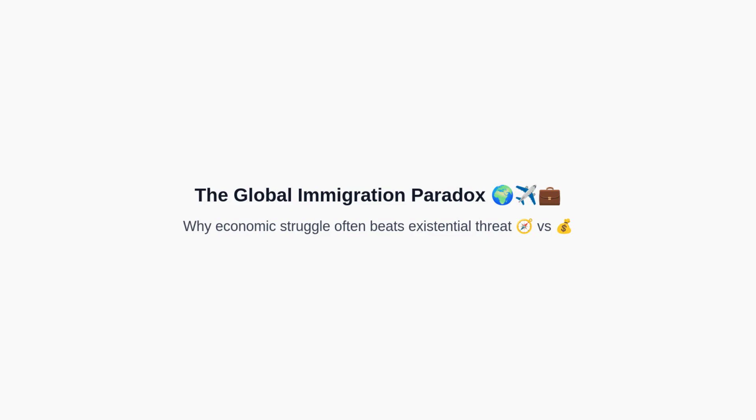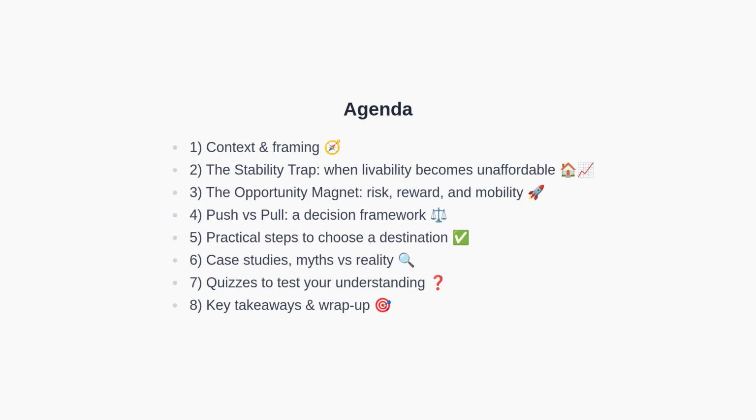then walk through a practical framework for choosing a destination based on your immediate priorities. Along the way, we will use diagrams, case comparisons, and short quizzes to help you test your understanding. Now, let's begin. First, we will align on the context.